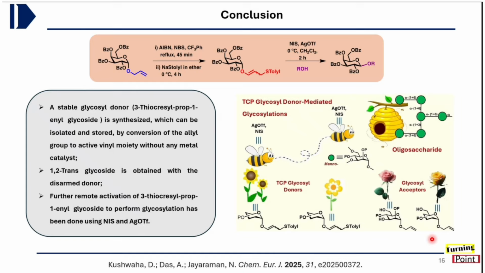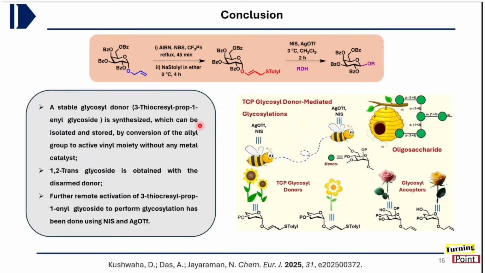So in conclusion, we have developed a way to transform the allyl glycoside to the corresponding TCP donor, which can be coupled with various acceptors to form various oligosaccharides in the presence of NIS and silver triflate as a promoting system at 0 degrees centigrade.